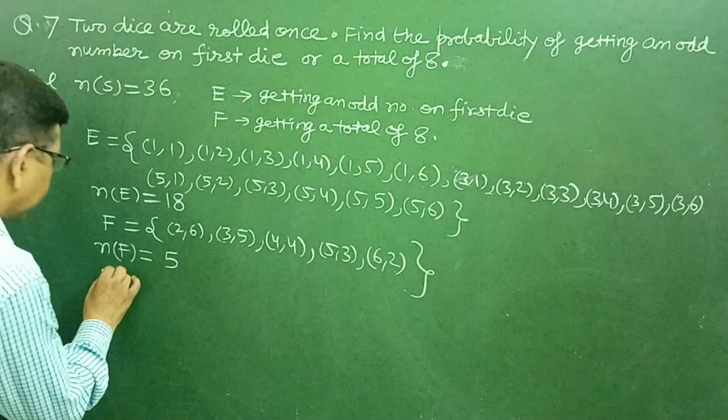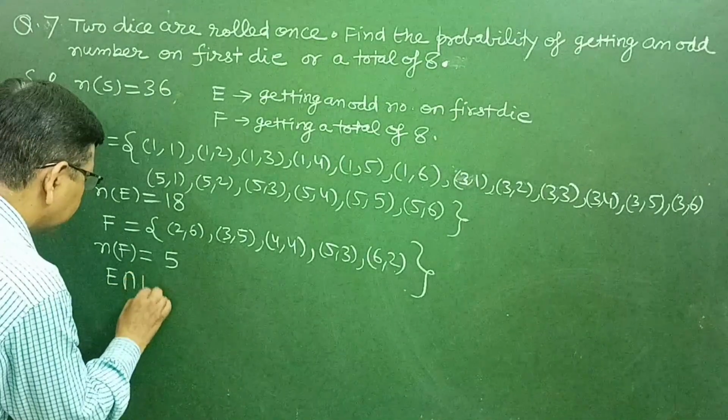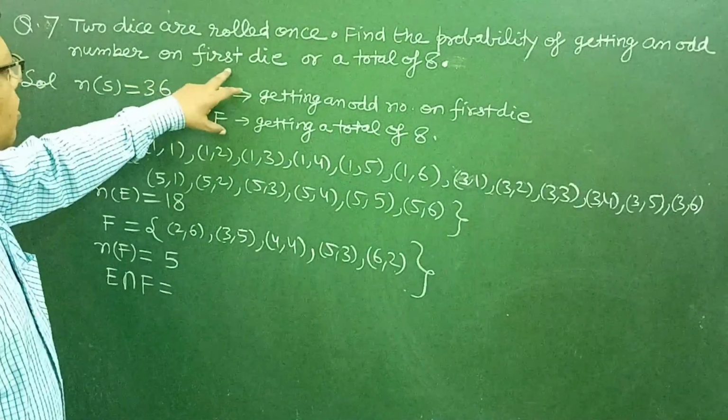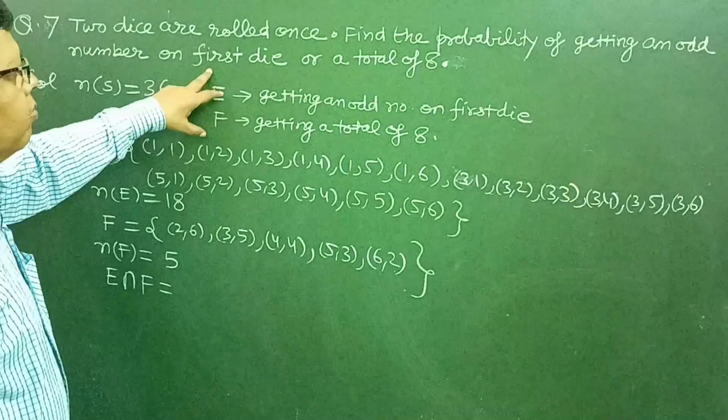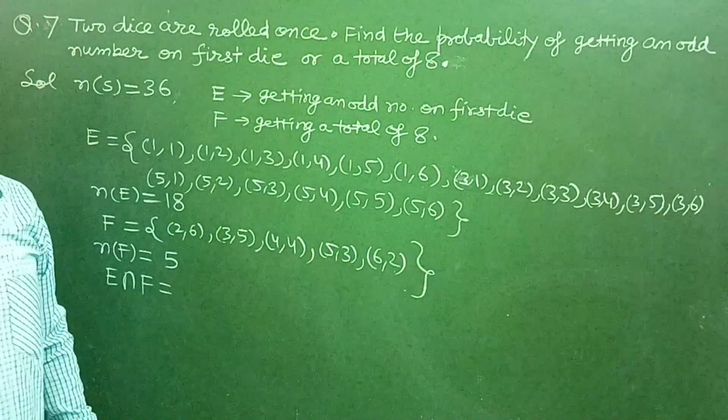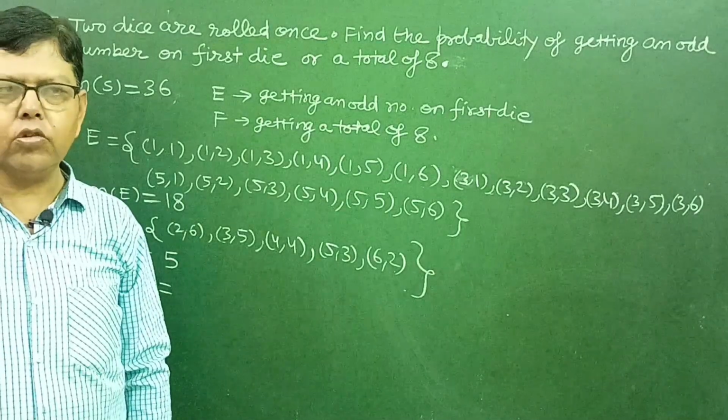Now let us find E intersection F, because getting an odd number on first die or a total of 8 means we are going to apply the addition theorem.